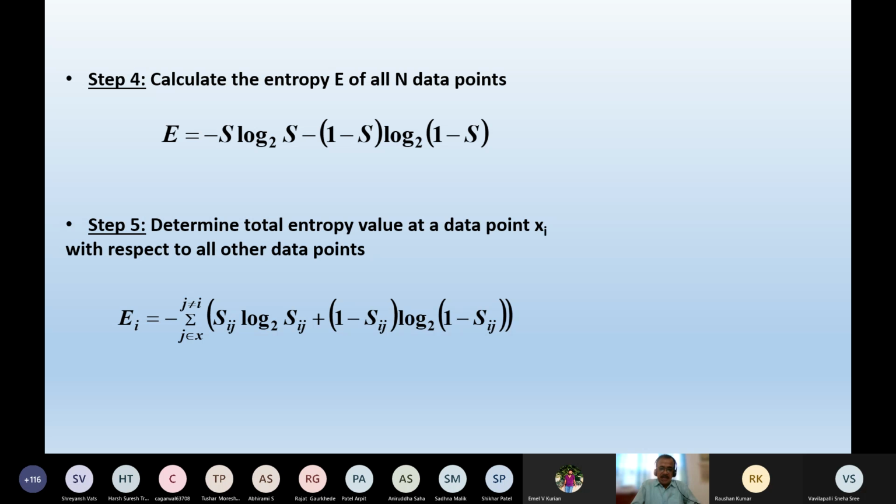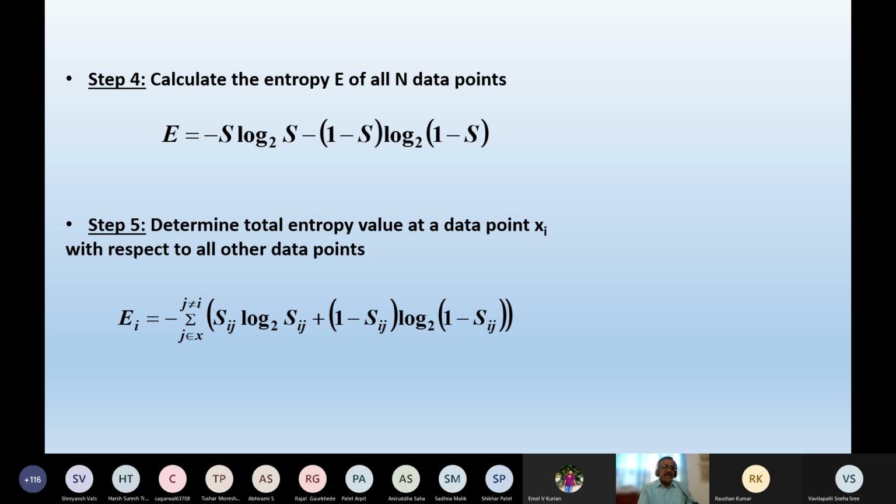That is the disorderliness, if you use the concept of entropy in thermodynamics. So this is the entropy value of the data point. But as I told you, this expression is not unique. But remember, there is a philosophy behind the selection of this expression. Let me try to explain that.